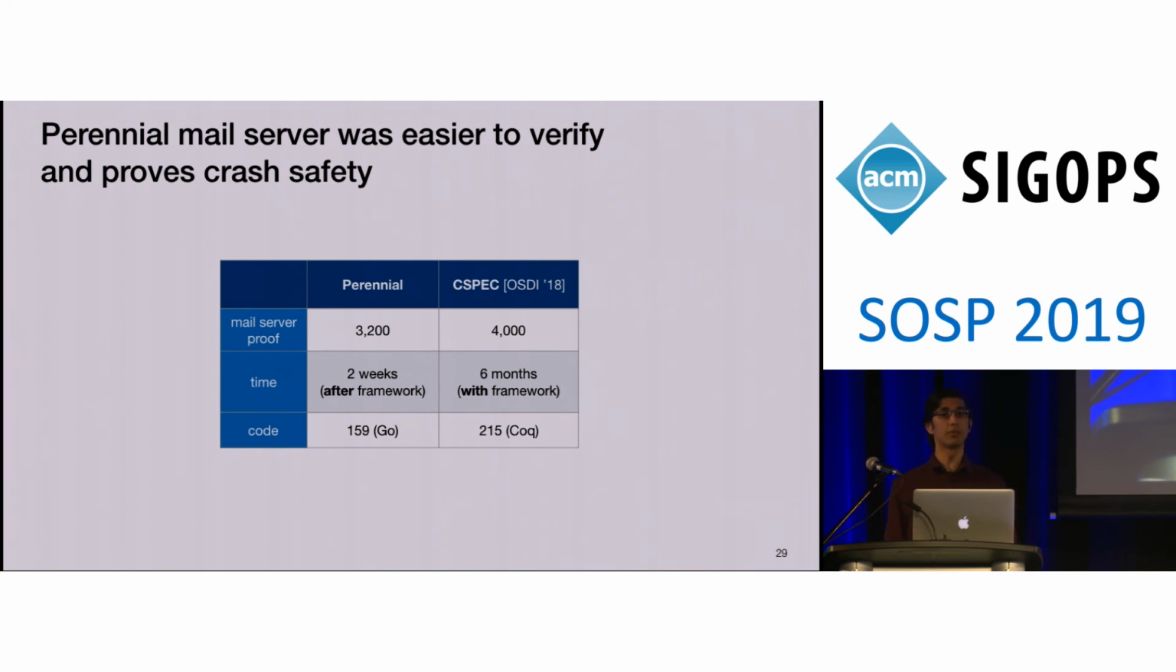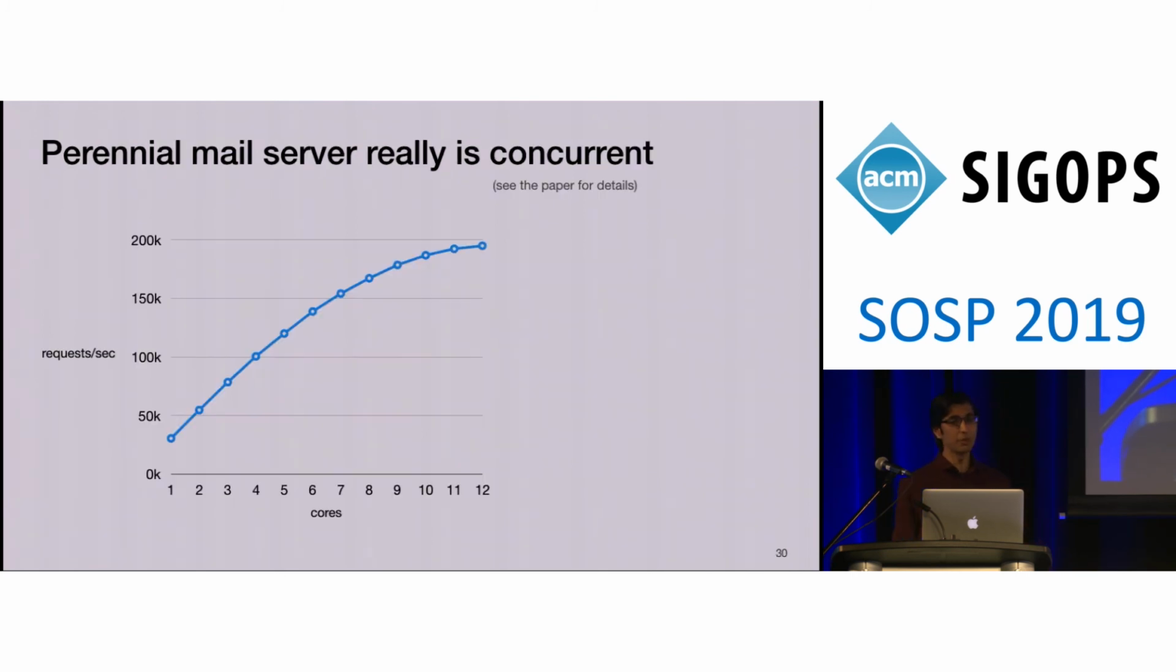I think a lot of the reason why this proof was easier is because we were able to use Iris for all the concurrency reasoning, although we needed Perennial for the crash safety, including the lock-free reasoning. And the Perennial mail server really is concurrent. It gets speedup with multiple cores. This graph shows throughput increasing as we add more cores to the system. But see the paper for details on this performance experiment, as well as comparison to the other work.